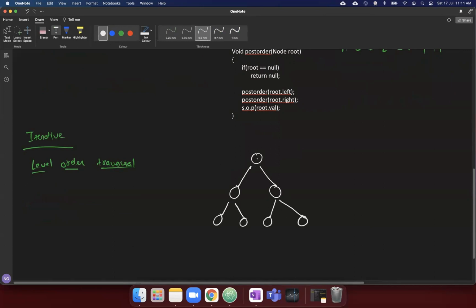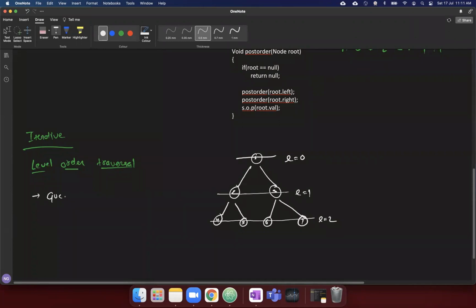Okay, so this is 1, 2, 3, 4, 5, 6, and 7. This is level 0. This is level 1. This is level 2. So what happens here is we use a queue.